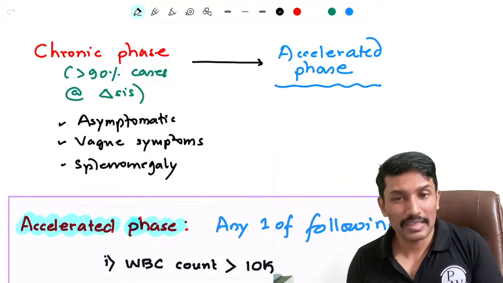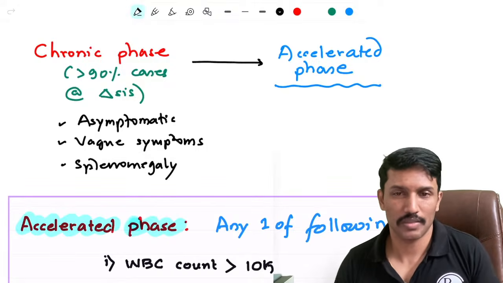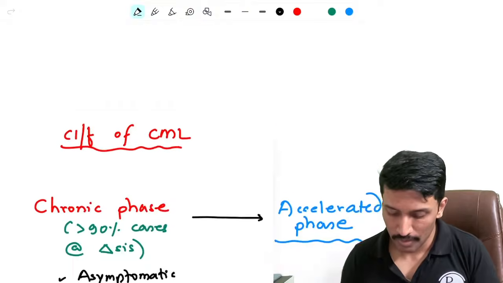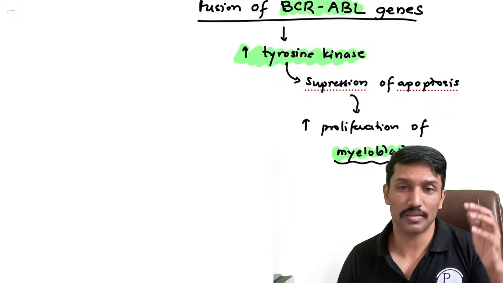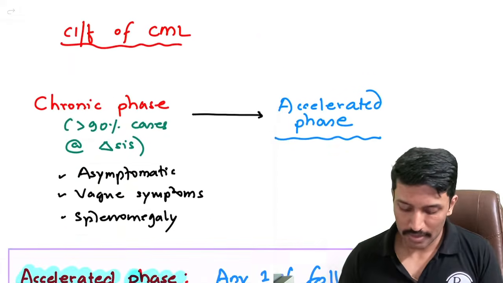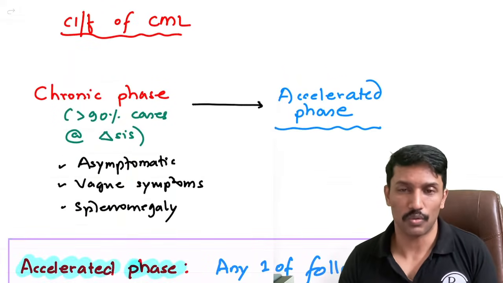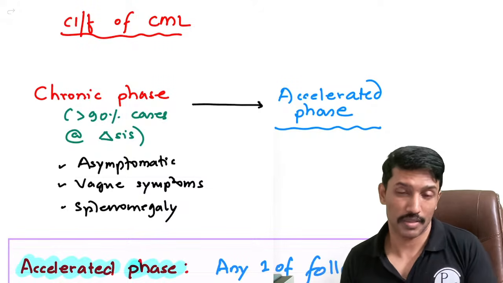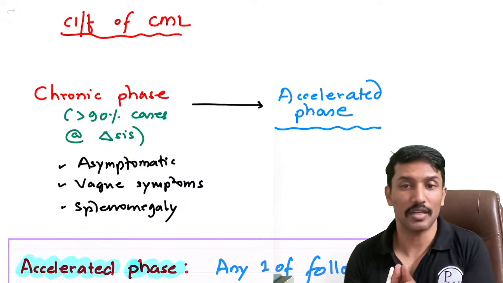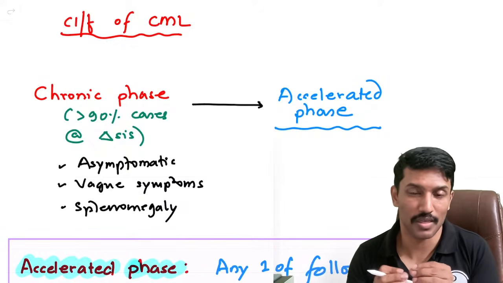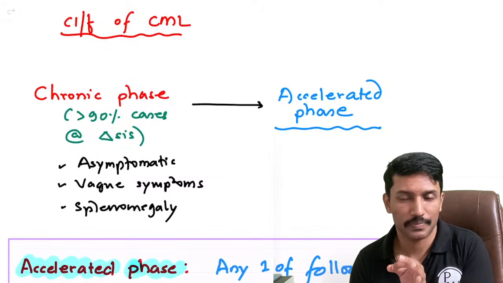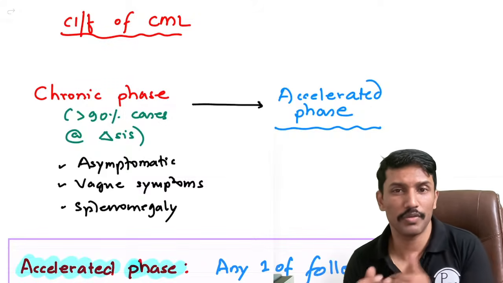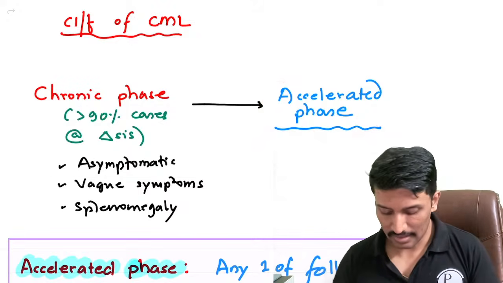Many of them get accidentally discovered as having CML, means someone does a complete blood count, peripheral smear, and then they start noticing abnormalities because there is increased proliferation of myeloblasts. So that leads to marked leukocytosis. So when someone sees high amount of WBC count, sometimes as high as 1 lakh or higher, they start investigating and then they may come to the conclusion that, oh, this is a case of CML. But in terms of symptoms, they may not have any symptoms. But some of them, either at the time of presentation or eventually, progress to what is called as accelerated phase.